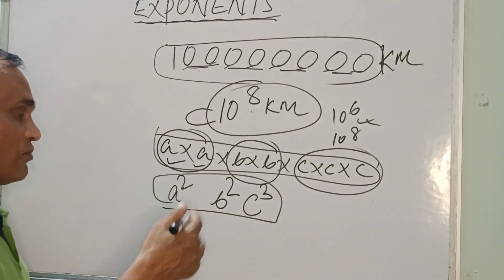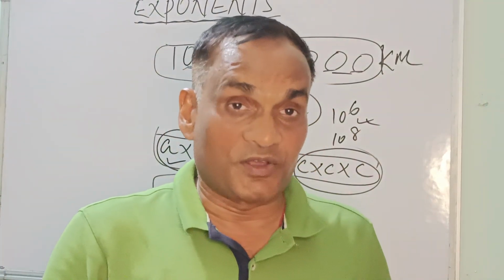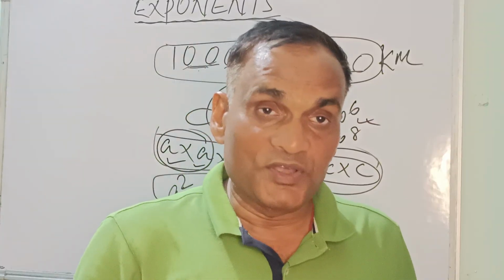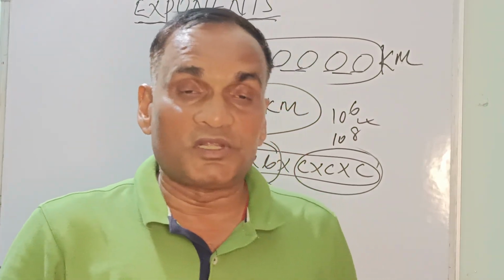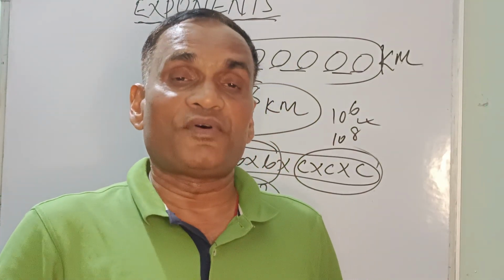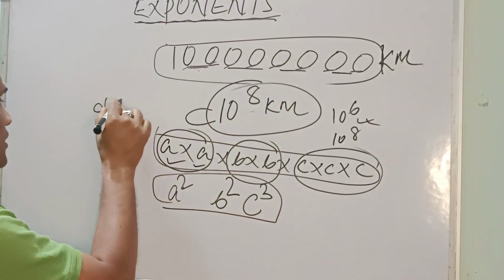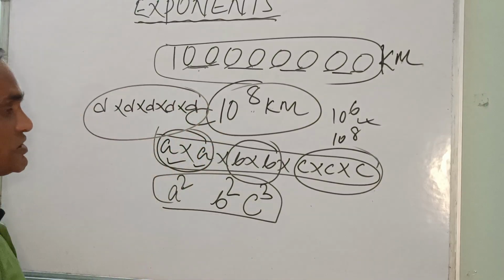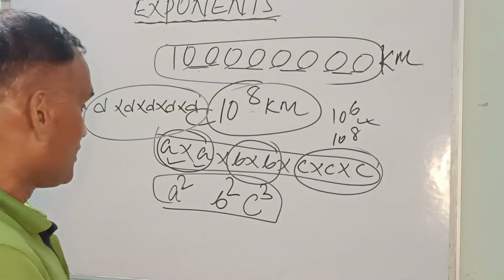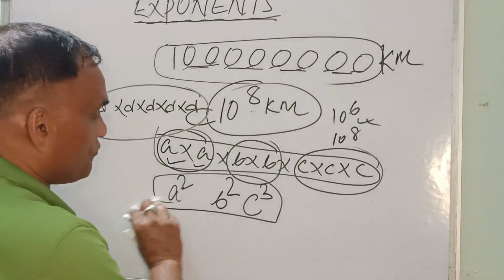The power says how many times we have to multiply the thing. If a is to the power 2, I have to multiply a into a. If c is to the power 3, I have to multiply c into c into c. If d is to the power 5, I have to multiply d into d into d into d into d. Now we have cleared exponential form and how we can represent it.